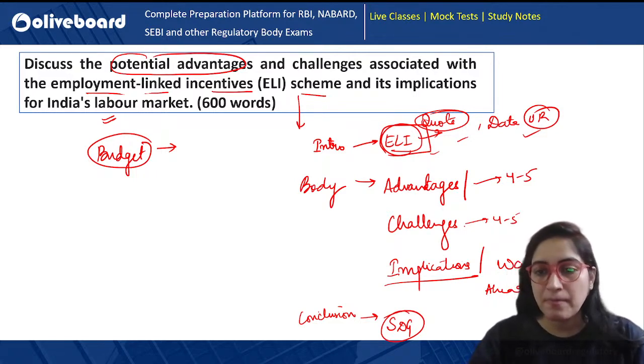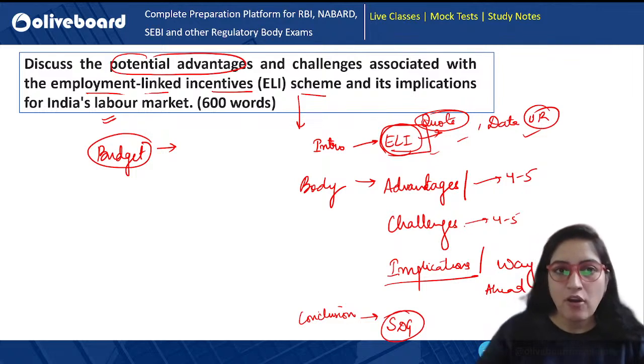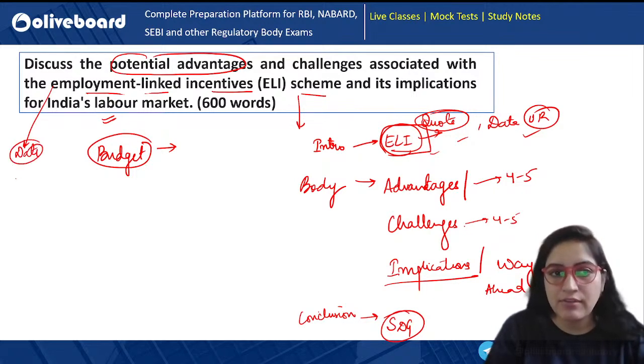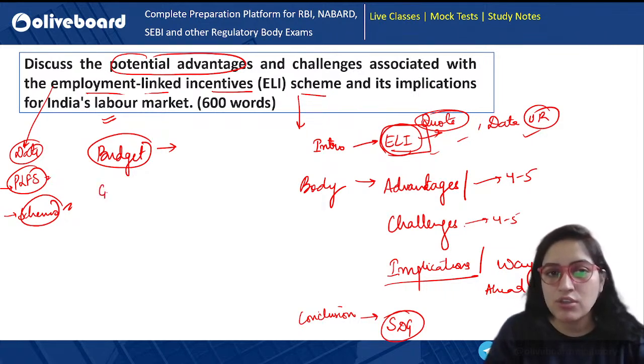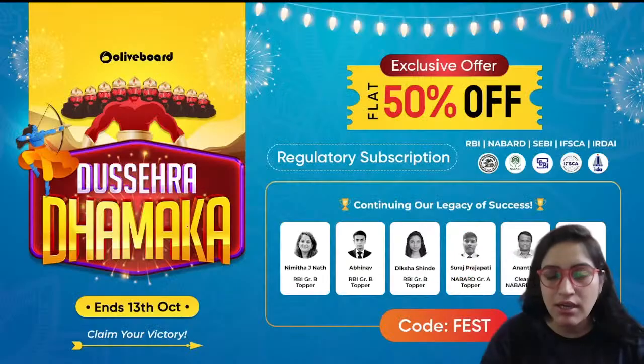Next, if we move ahead and talk about other aspects of employment, I would say that you learn specific data for PLFS, and at least remember certain schemes, because that is important. Apart from this, you can also remember the gross value addition contribution of respective sectors and their corresponding proportion in the employment they are able to provide. So all this you can tell.